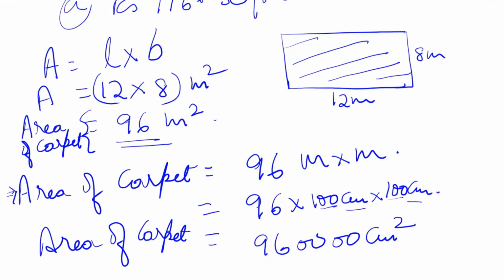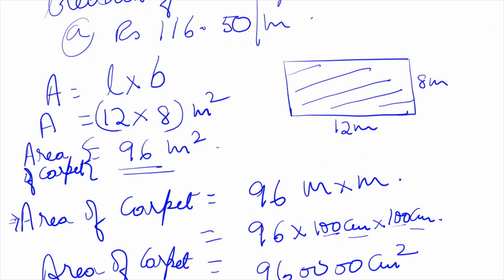See what they told. This is the length of a room and 8 meter is the breadth of the room. So the floor has to be carpeted, so the area of the floor must be equal to the area of the carpet. This is clear to you? Yes? Okay. So that is why we found out the area of the floor. The area of the floor is 96 meter square. Till here it is clear?